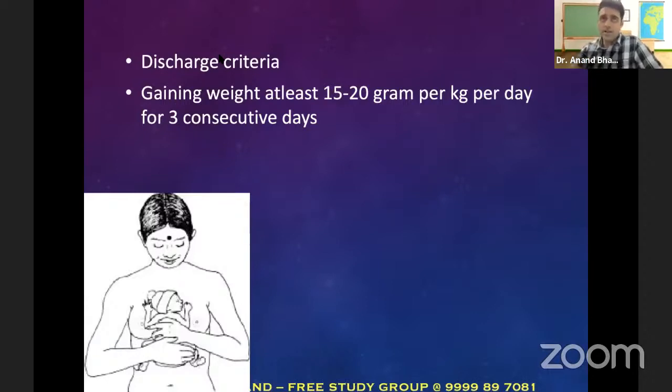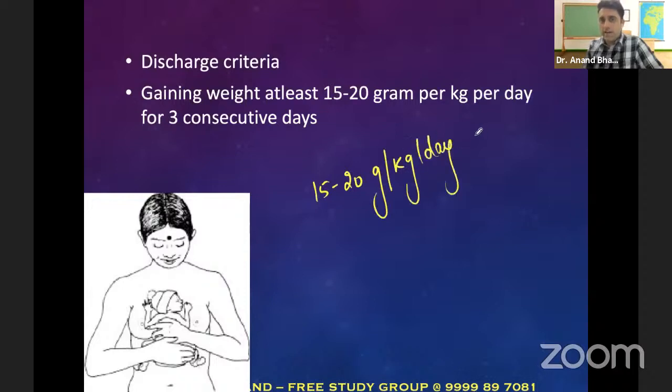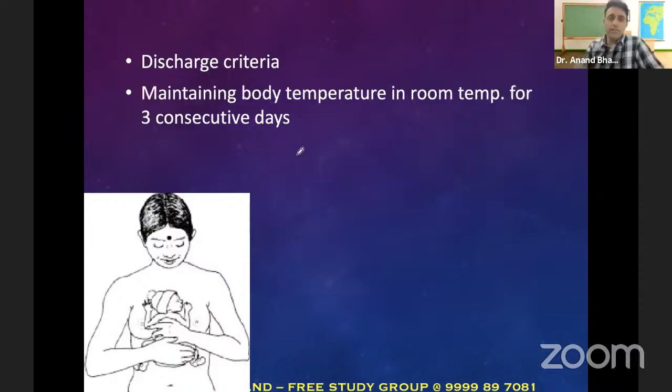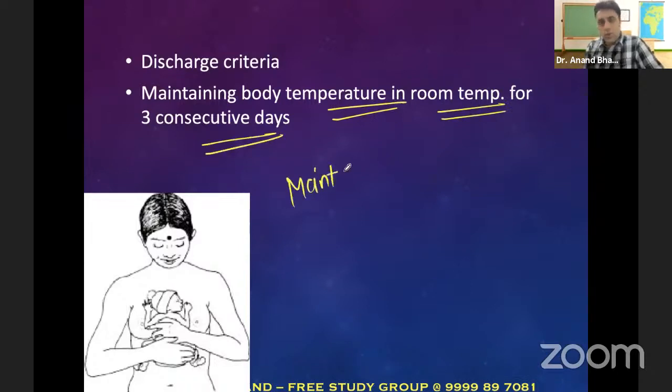So please remember, this is again a 3 marks question. What is the discharge criteria for kangaroo mother care? Number one, if the baby is gaining 15 to 20 grams per kg per day of weight for 3 days, this is the first discharge criteria. Number two, the baby should be able to maintain its own body temperature in room temperature for 3 days. Matlab, I don't have to keep the baby in the warmer. The baby is able to maintain its own body temperature for the next 3 days.